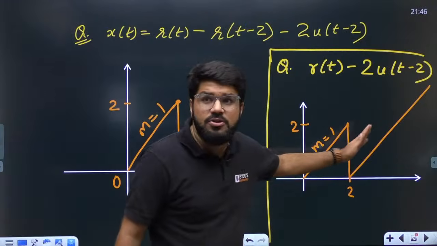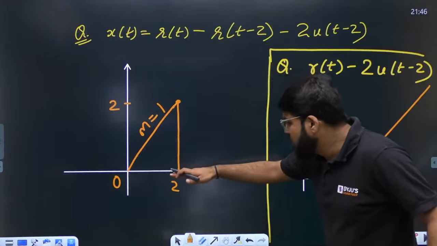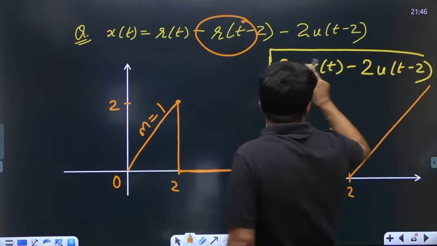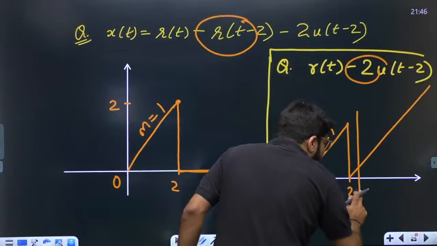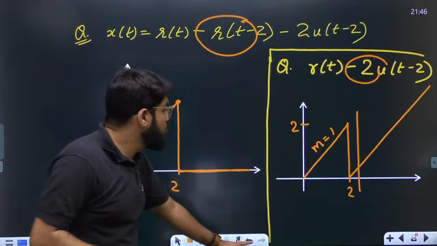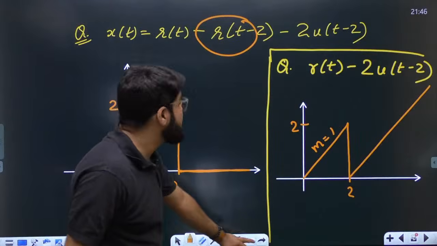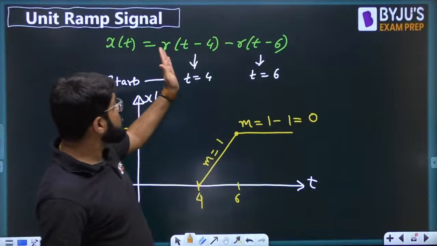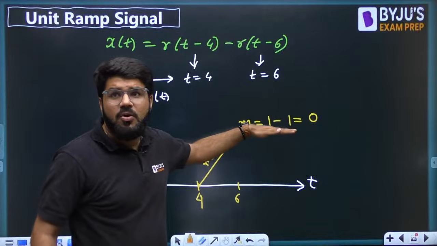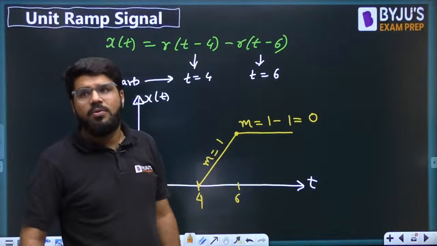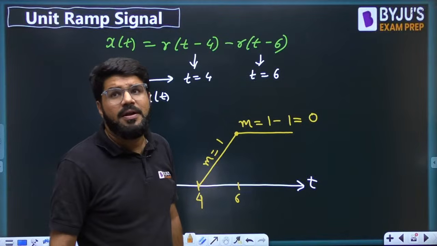Understand the difference between these two. Why did it run only along the x-axis? Because the ramp was there to change the slope. Here, there is only a step which changed the magnitude, but it could not change the slope. Previous to previous case, the first case, there were only 2 ramp signals subtracted. So only the slope changed, but there is no change in the magnitude, no up and down.